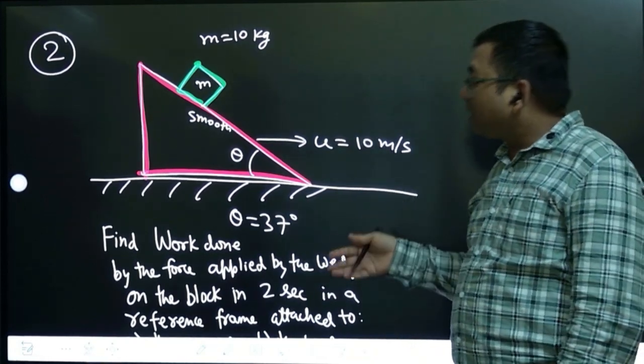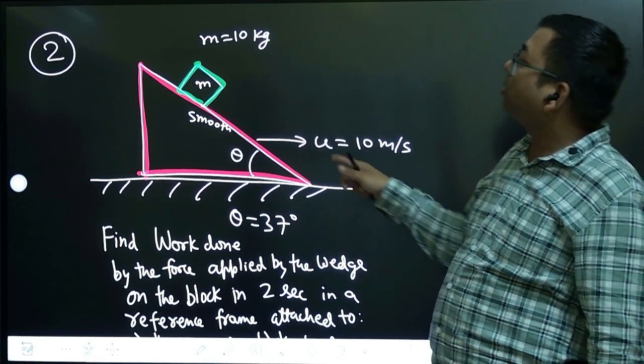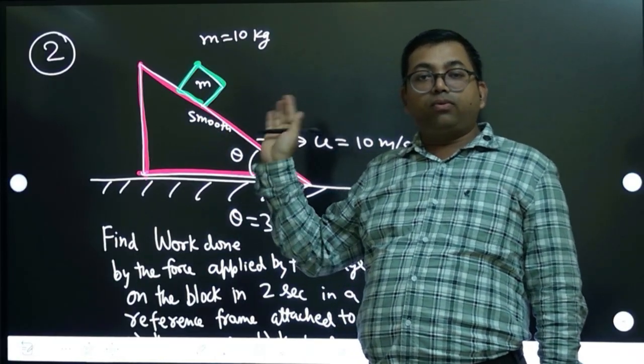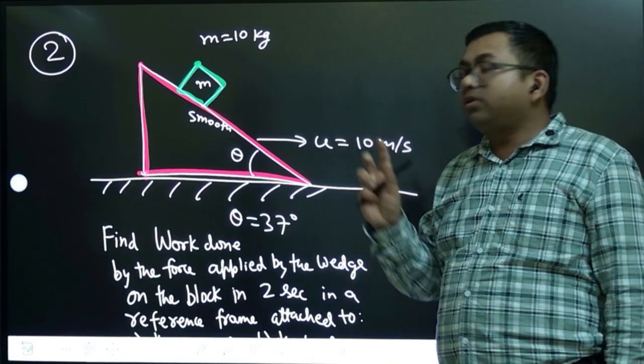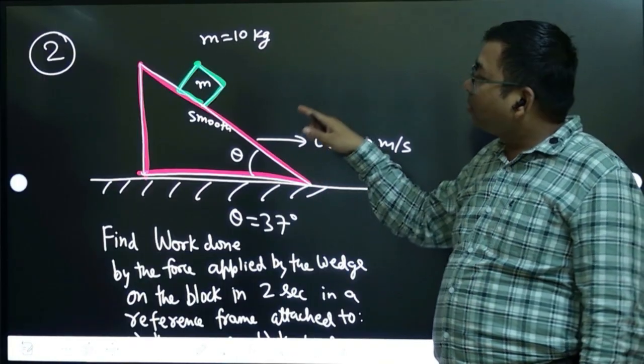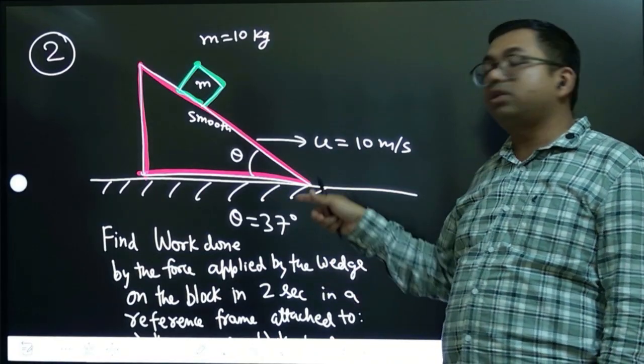So they are asking to calculate the work done by the force applied by the wedge on the block. The wedge will apply only the normal force, right? So they are asking the work done by the normal force. How much work is the normal force doing on the block? That is the question, in 2 seconds.